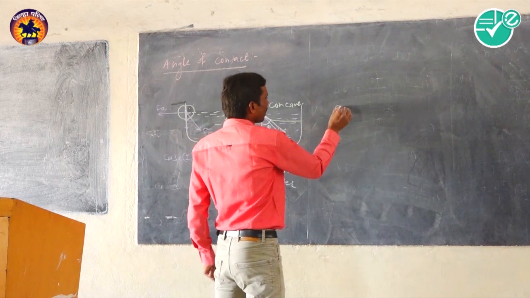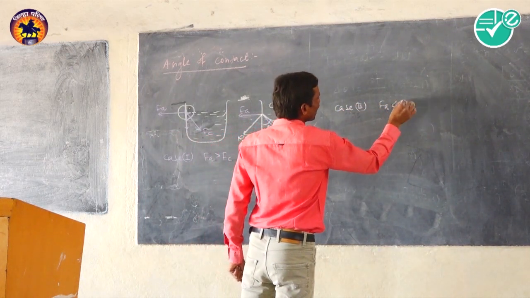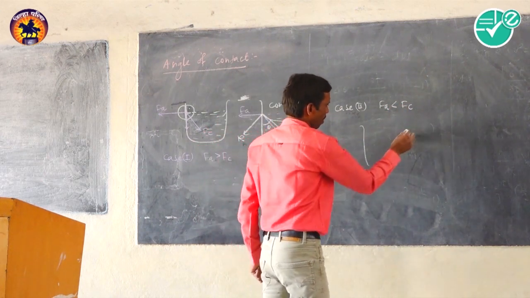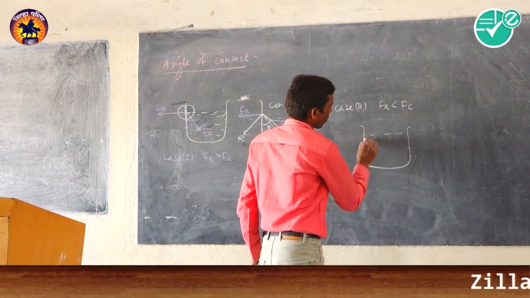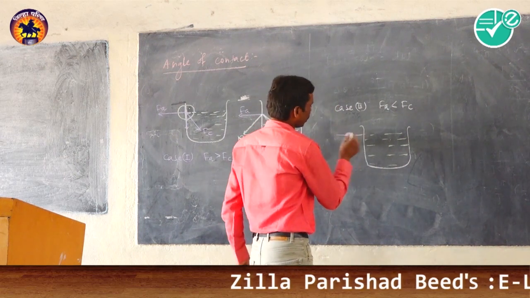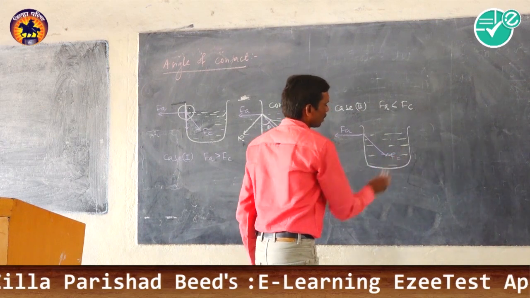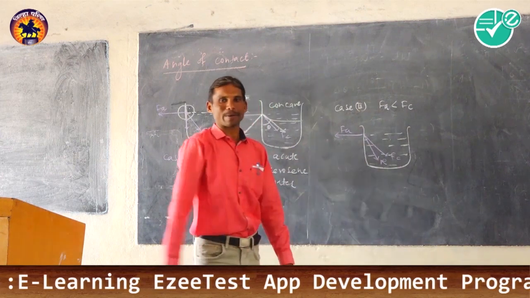Now consider the second condition. Here the adhesive force is lesser than the cohesive force. It means obviously the resultant lies inside the liquid.